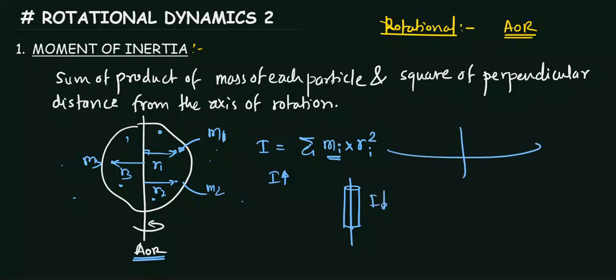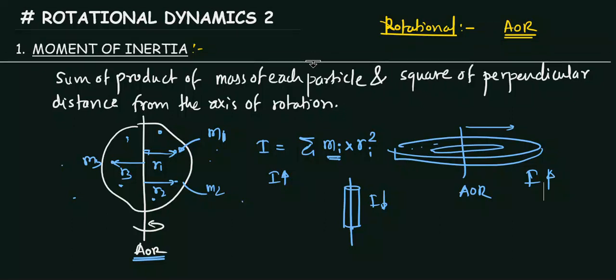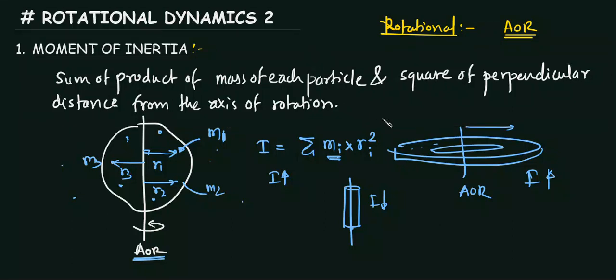If you consider a ring, where the particles are away from the axis of rotation, the moment of inertia is larger. You can imagine it in this way also. So this is about the axis of rotation and moment of inertia.